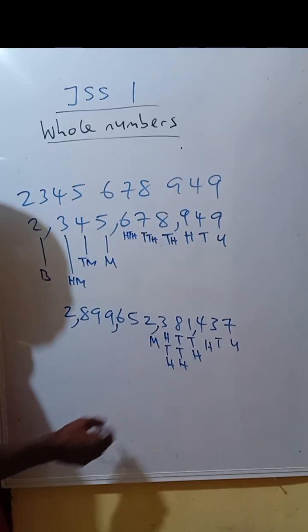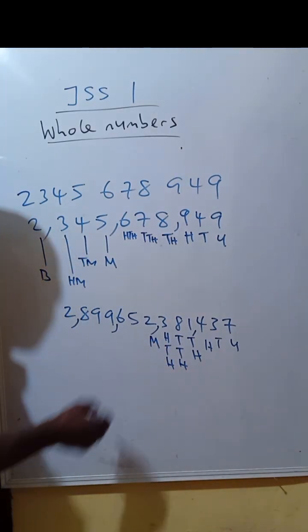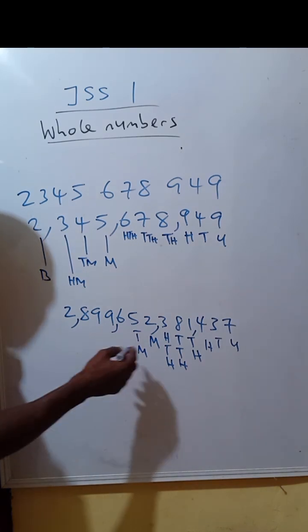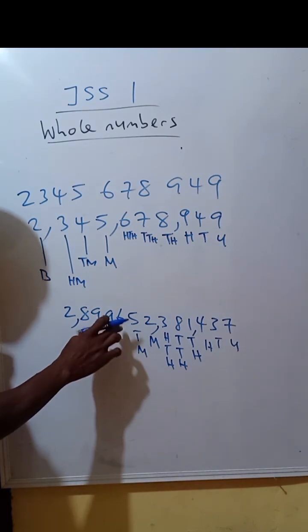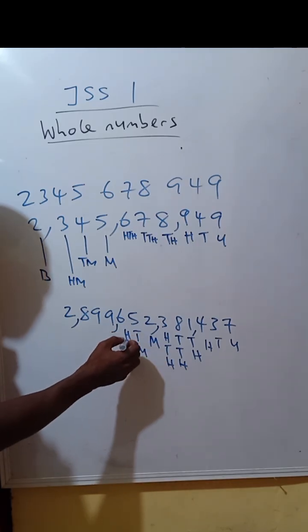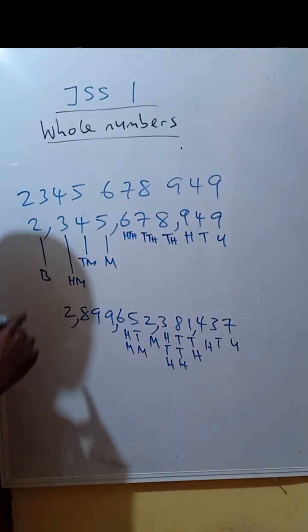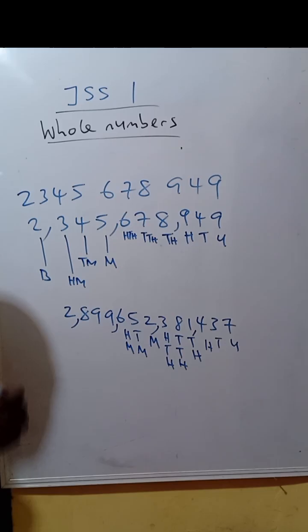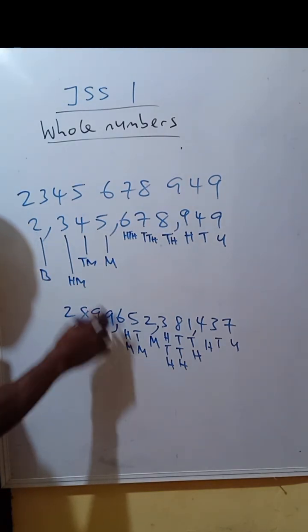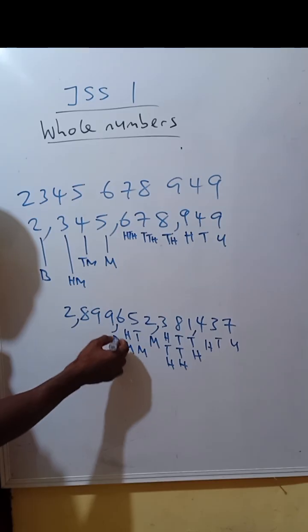Million. Then this is tens of millions, 10 million. This 6 here, after tens of millions, hundreds of millions, 100 million. Then after 100 million, instead of writing 1,000 million, just like we learned, a billion.